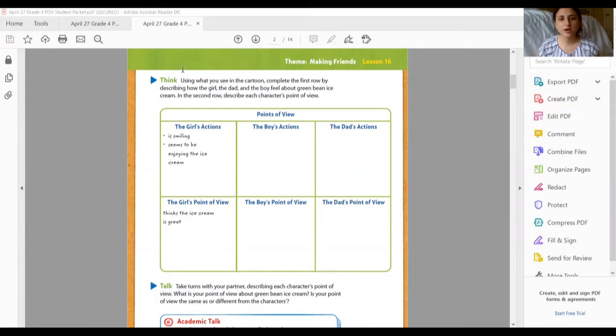And in the second row, describe each character's point of view. So we've already have the girl's actions filled out for us. It says she is smiling. She seems to be enjoying the ice cream. And so her point of view, she thinks the ice cream's great.